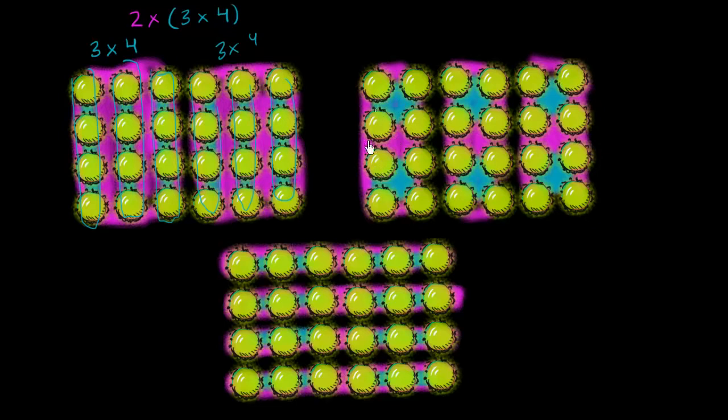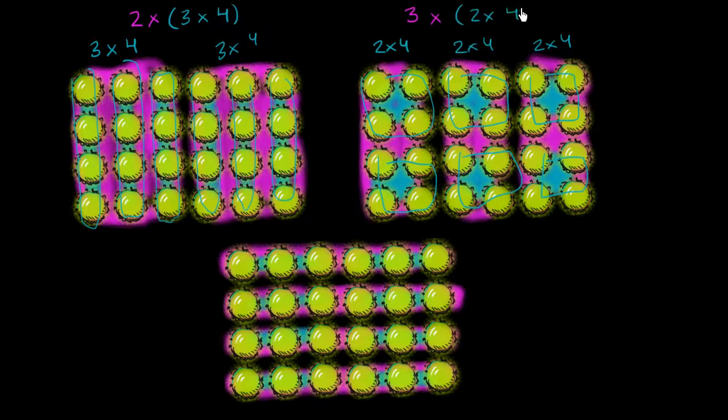So you see here in this first, I guess you could call it a zone, we have 2 groups of 4. So this is 2 times 4 right over here. We have 1 group of 4, another group of 4. That's 2 times 4. We have 1 group of 4, another group of 4. So this is also 2 times 4 if we look in this purple zone. 1 group of 4, another group of 4. So this is also 2 times 4. So we have 3 2 times 4s. So if we look at all of these together, this is 3 times 2 times 4.